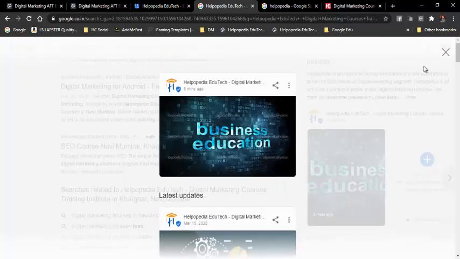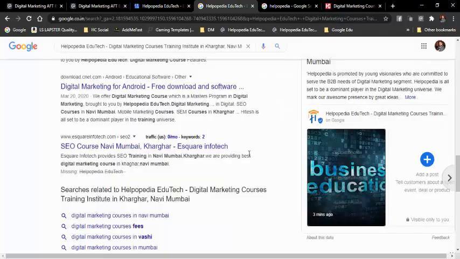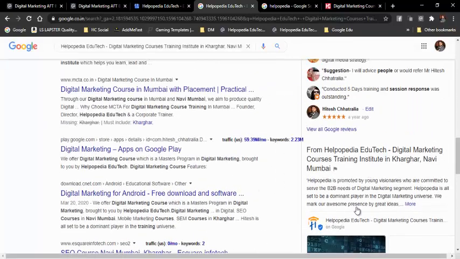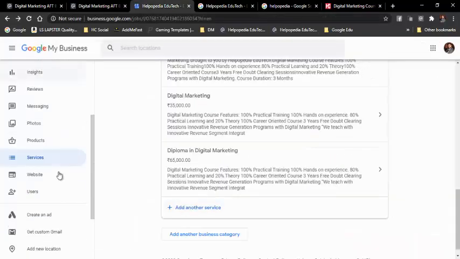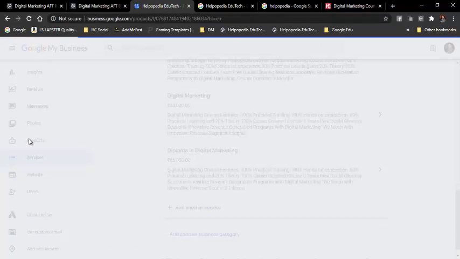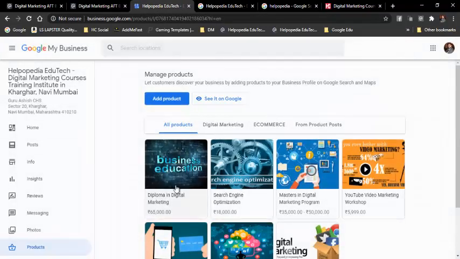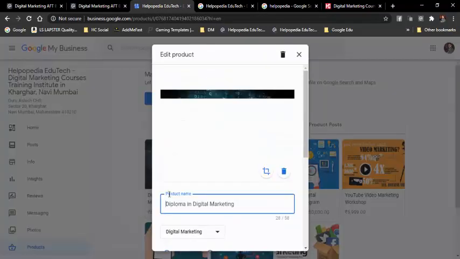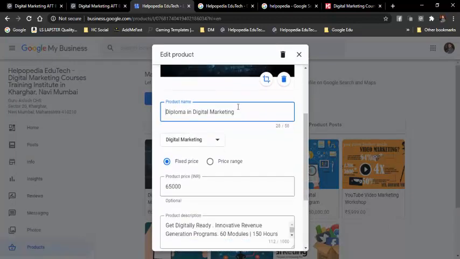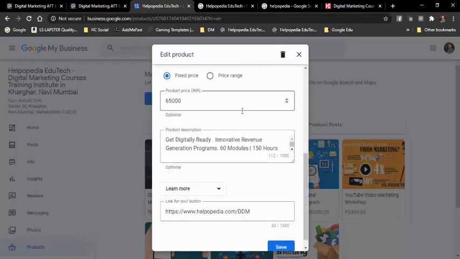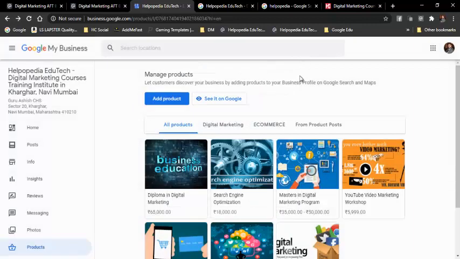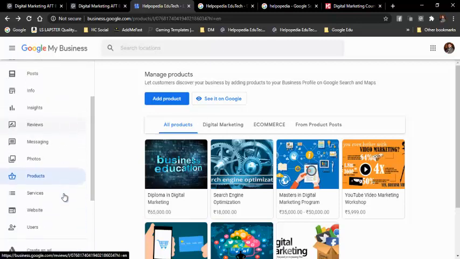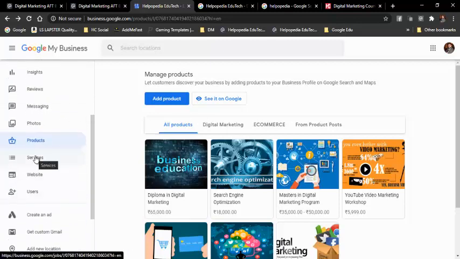Actually this has come up at the wrong place, because it should come up in the products. By mistake I think it was added in this post. This was in edit product, so it will come up over there also. Now it is coming up there also, so that's not a problem. So this is all products. That's great. These are the products and services that we have added.